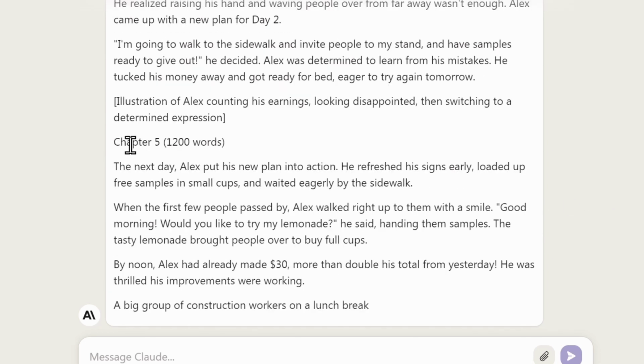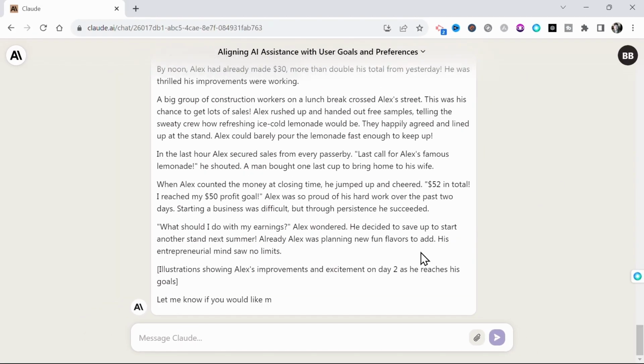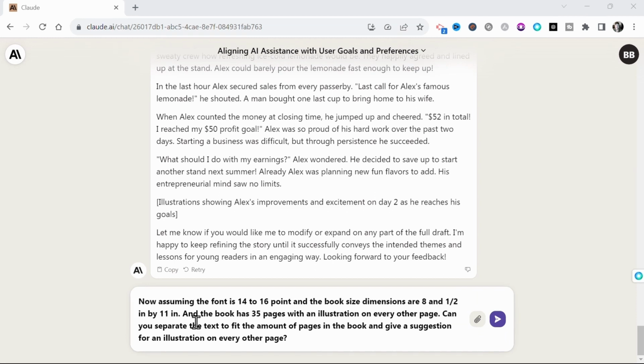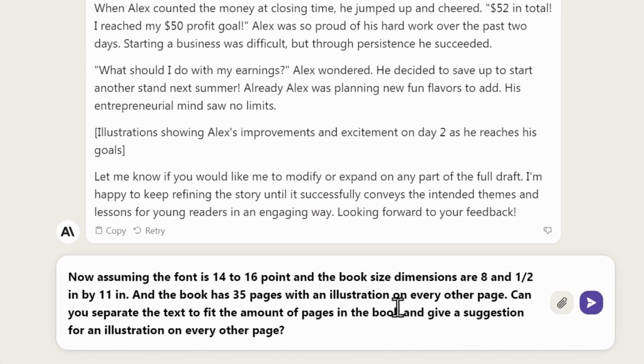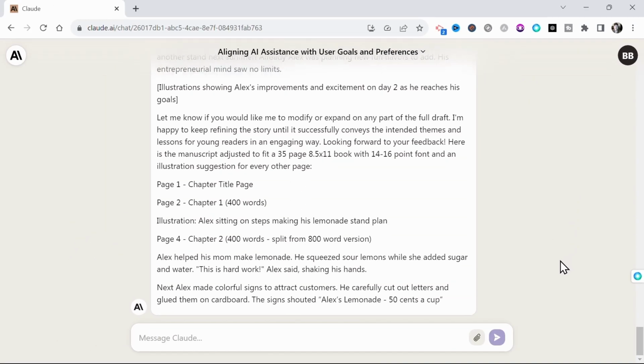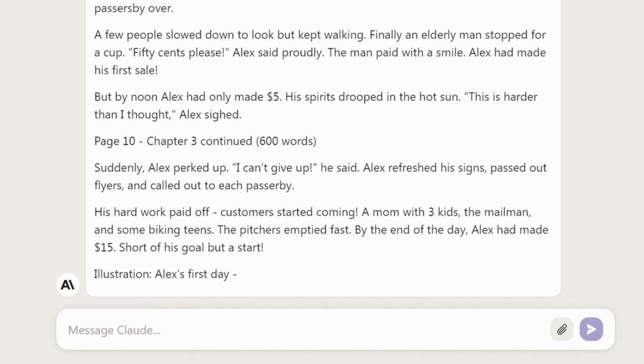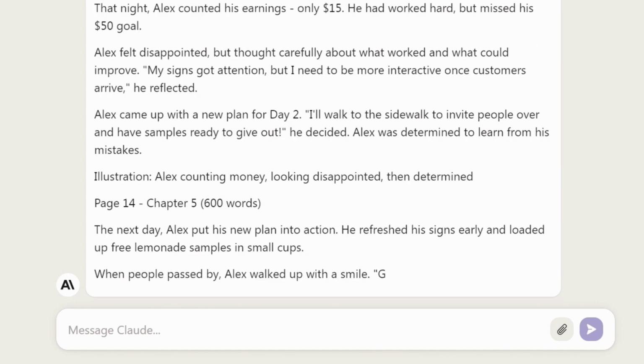And to demonstrate how versatile this prompt really is, let me change the format of the entire script by prompting, now assuming your font is 14 to 16 point, and the book size dimensions are 8 inches by 12.5 inches, and the book has 35 pages with an illustration on every other page, can you separate the text to fit the amount of pages in the book and give a suggestion for an illustration on every other page? And look at this. This is amazing. All in one go, this produced exactly what I asked for. The entire script broke down into 16 pages with illustration suggestions for each page.